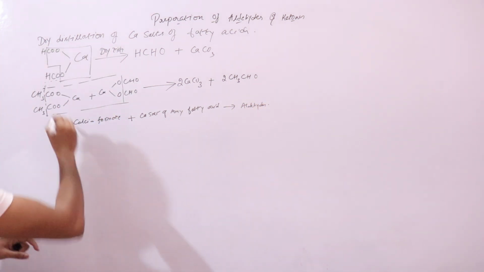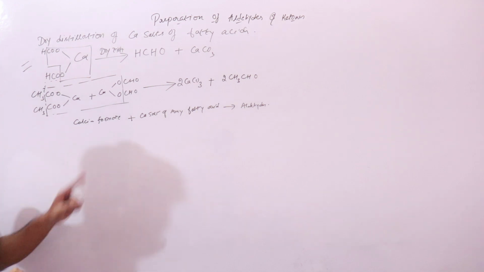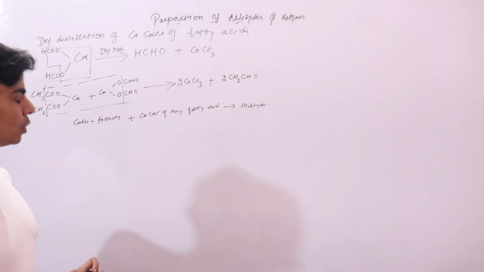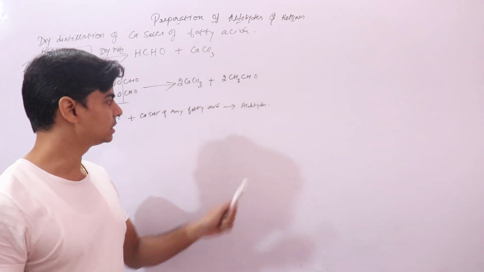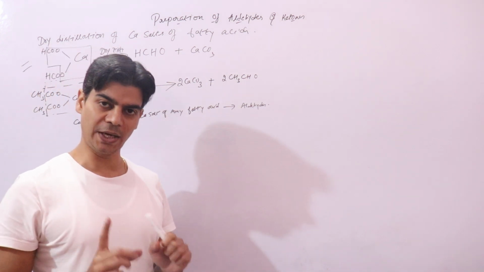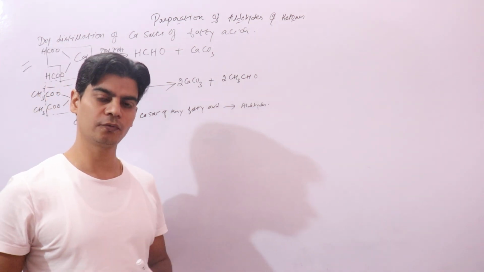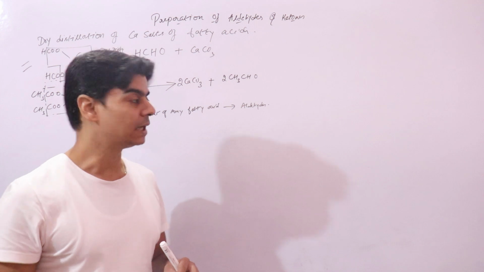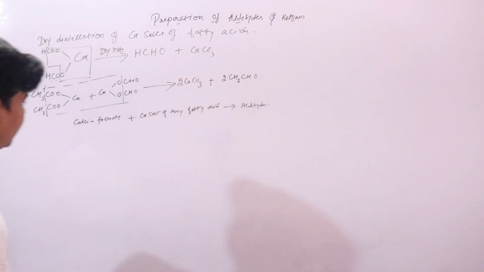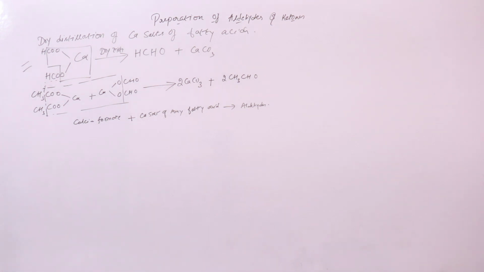So there are three cases. Alone, calcium formate will give you formaldehyde. Calcium formate along with the calcium salt of any fatty acid will give you an aldehyde. If you do dry distillation of the calcium salt of any other fatty acid except formate, it will give you a symmetrical ketone. Let me show you with one example.